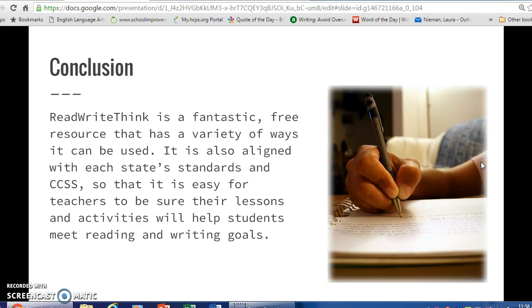In conclusion, ReadWriteThink is a fantastic free resource that has a variety of ways that it can be used. It is also aligned with each state's standards and the Common Core state standards so that it is easy for teachers to be sure their lessons and activities will help students meet their reading and writing goals.